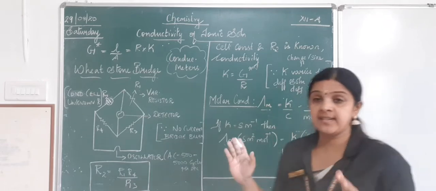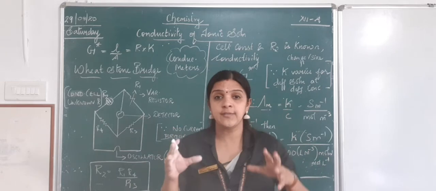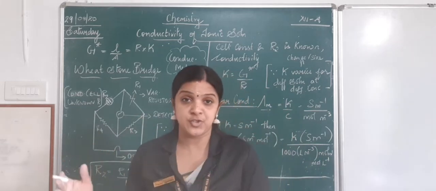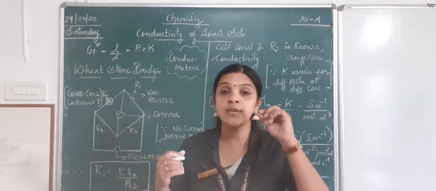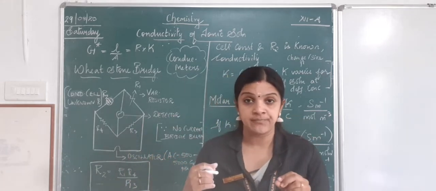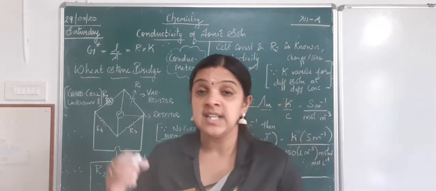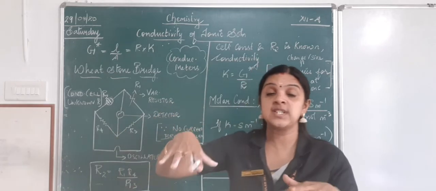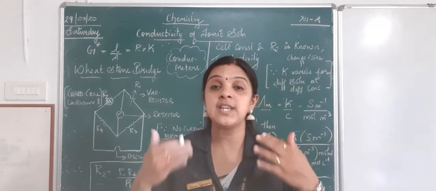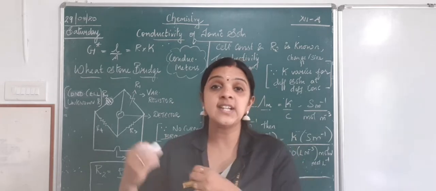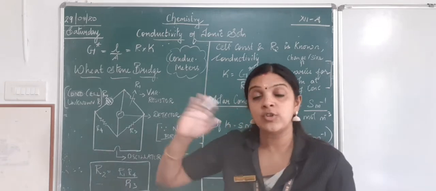Now what is important here? We know what is conductivity. Now this conductivity will differ at different temperatures. When you vary the temperature, the value of this conductivity keeps on changing. Now why this keeps on changing is because of two simple reasons. That is the ions that dissociate in the solution. That is the charge and the size of the ions keeps on changing. Since they differ, the concentration, or I can say the conductivity, also differs.